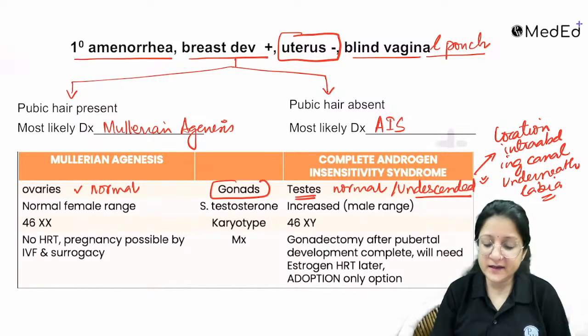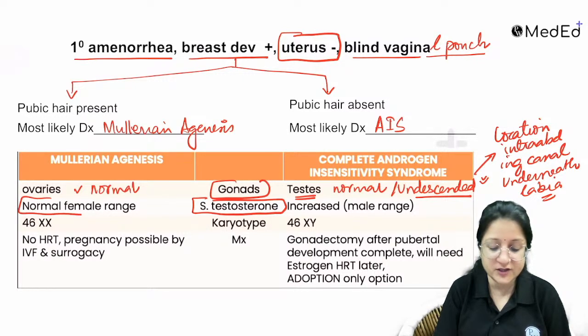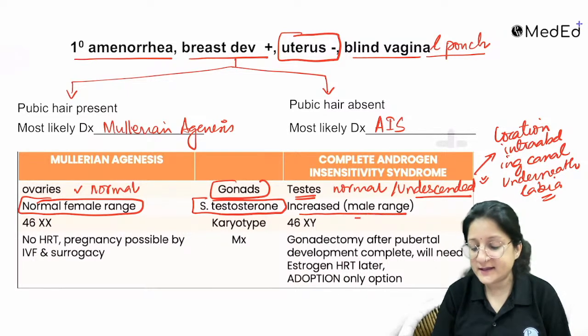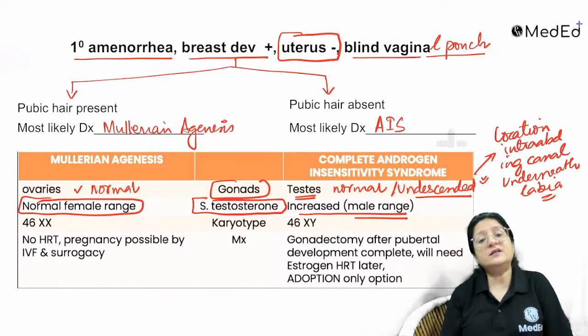Okay, serum testosterone will give you a fairly good idea. Serum testosterone in Mullerian agenesis is going to be in the normal female range. In complete androgen insensitivity, it is going to be high, very high androgen levels.